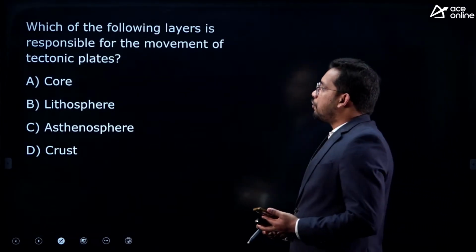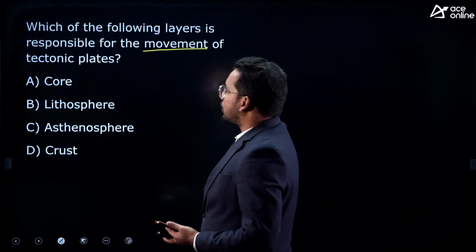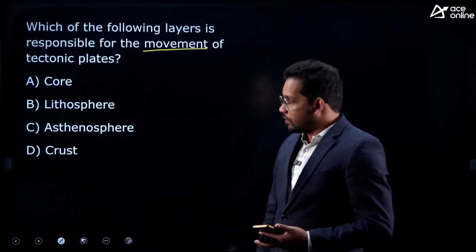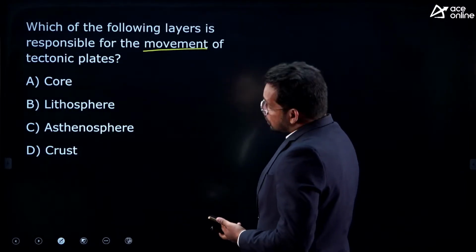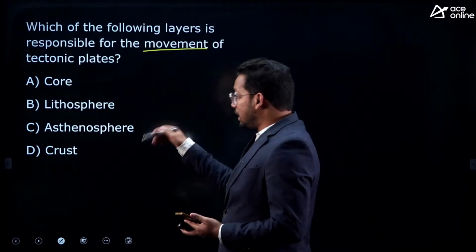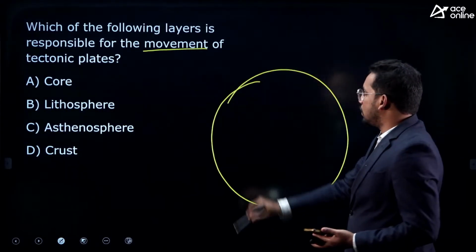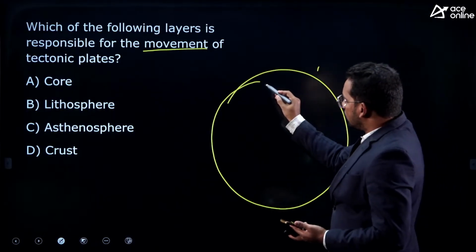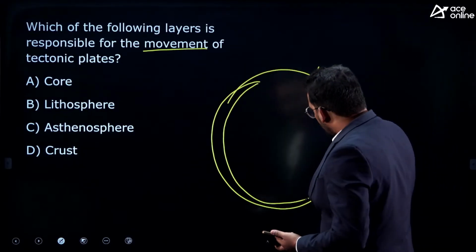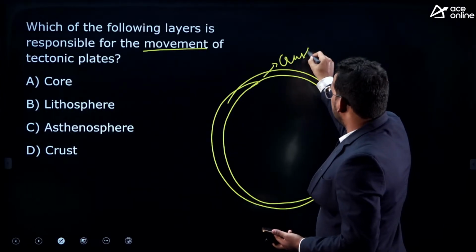Next, which of the following layers is responsible for the movement of tectonic plates? For the movement of tectonic plates, they are asking about which layers in the Earth's interior. So quickly let me draw the Earth interior. If this is the Earth, if you go inside the Earth, the first layer, up to 100 to 150 kilometers, is called crust.